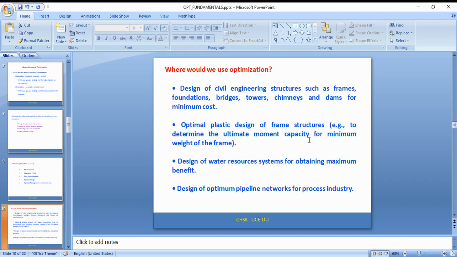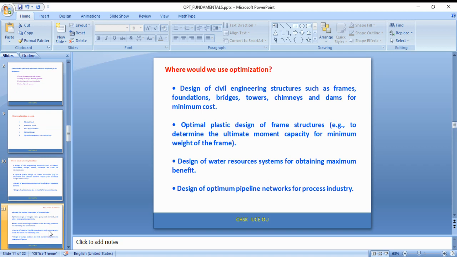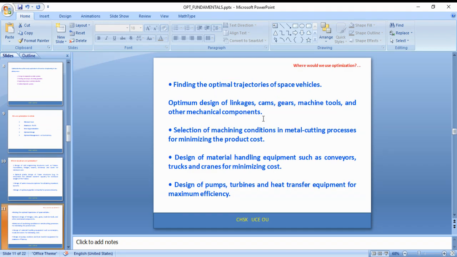Okay, now we can see it can also be used in civil engineering. It can also be used in the designing of the frames. It can also be used in water resource systems, design of optimum pipeline networks. In that sense we can see a wide variety of applications in different fields of engineering. You can also see a few more, that is finding an optimal trajectory of space vehicles. It is not restricted only to a particular field of engineering.